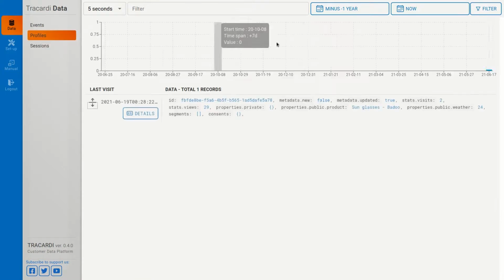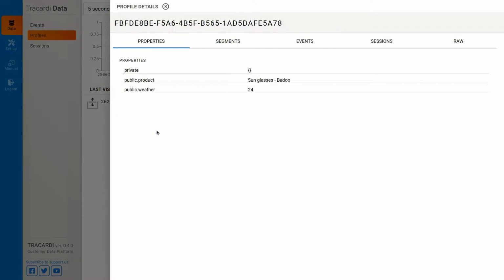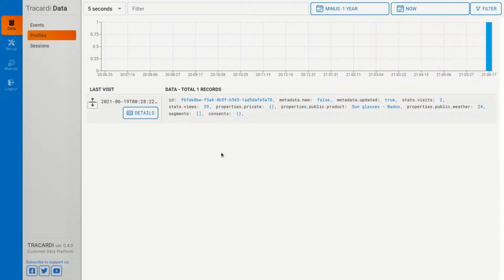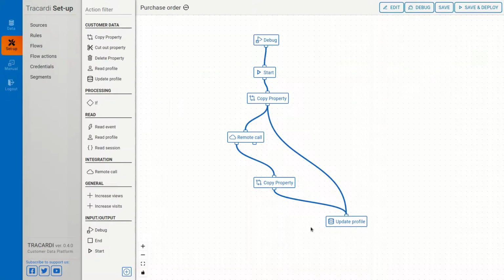Oh, there's one profile. Here we go, public weather 24. So this is how you can integrate data. This one just copies data from event, and this one takes some data from a remote endpoint and copies it into the profile.